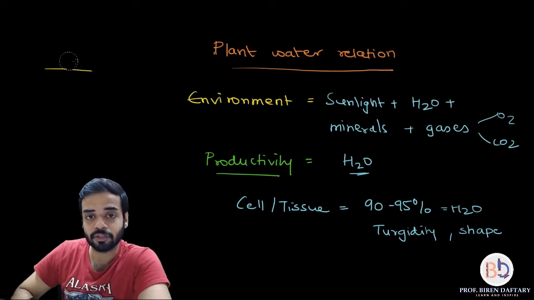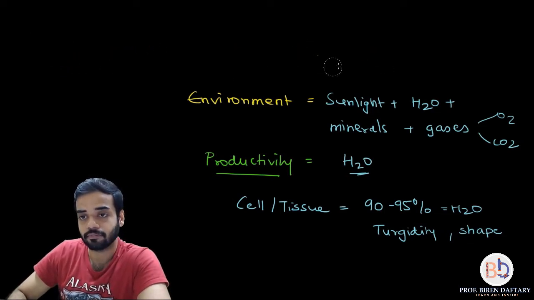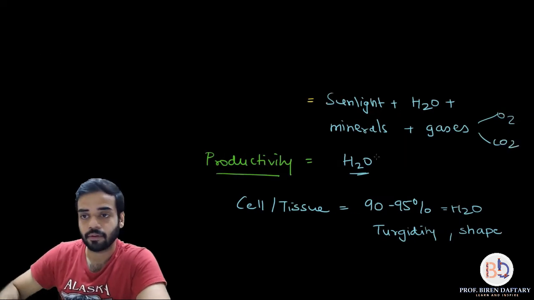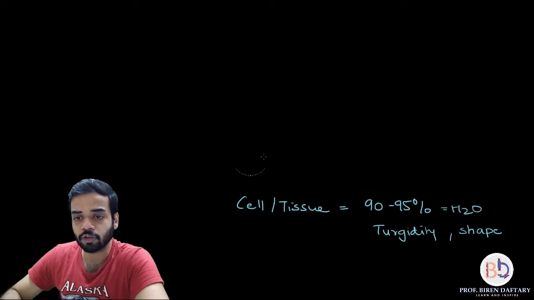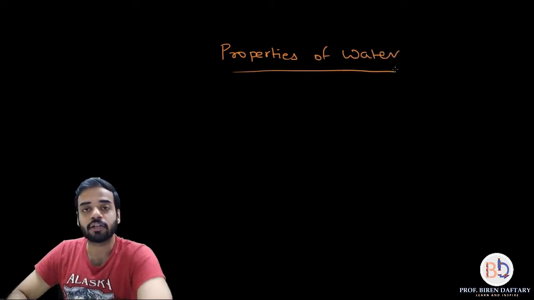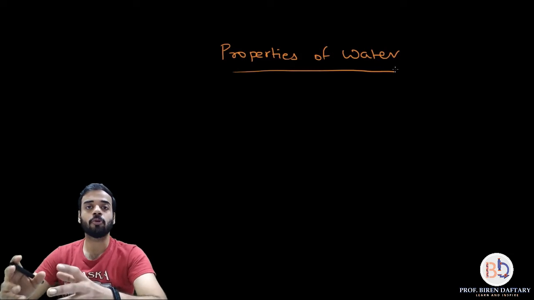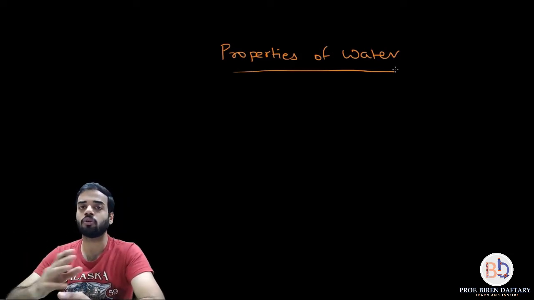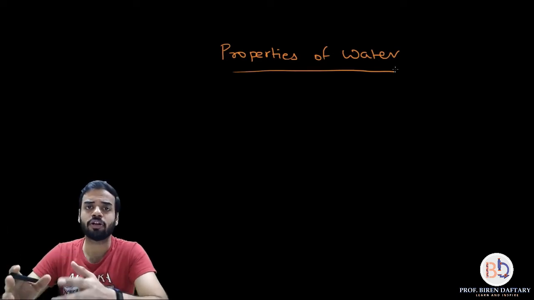So I'm going to rub this off. There are basically going to be 6 properties which you have to remember. Let us start with the properties of water. Now we are only going to talk about the properties which are important for plants and other organisms. We are not going to talk about the other properties which are not important.